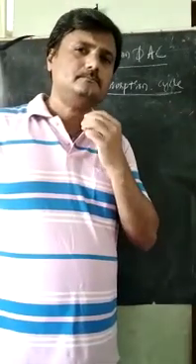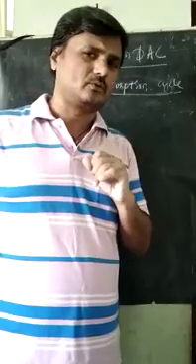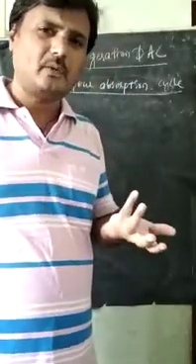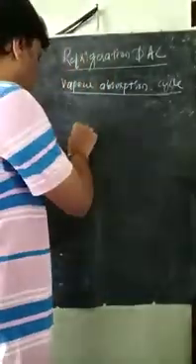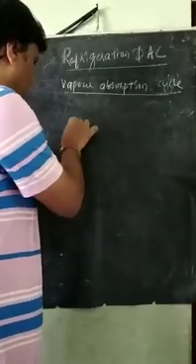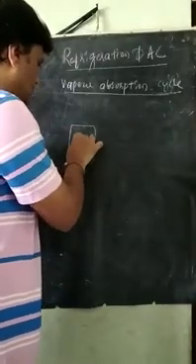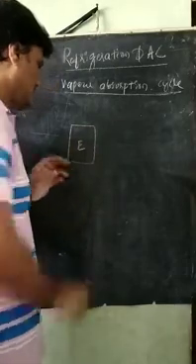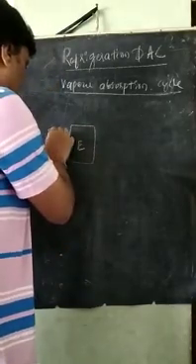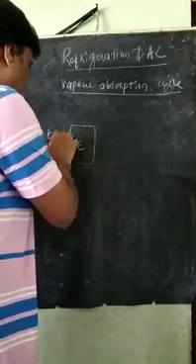So what has to be done for this? An evaporator is required, so nothing to worry about here. This is called an evaporator.